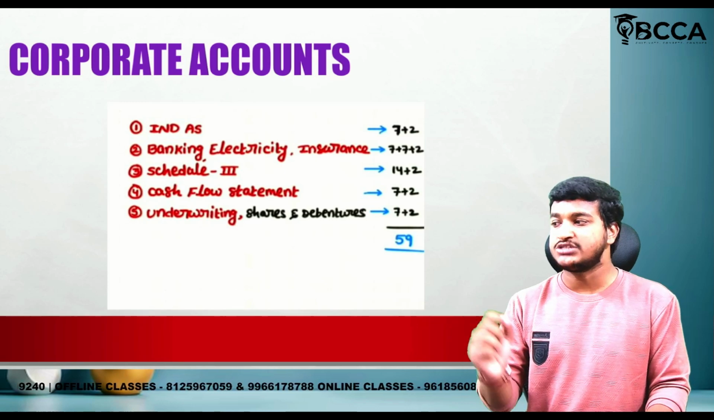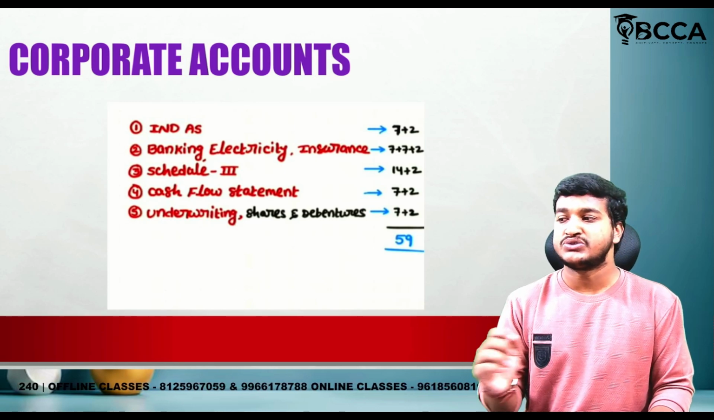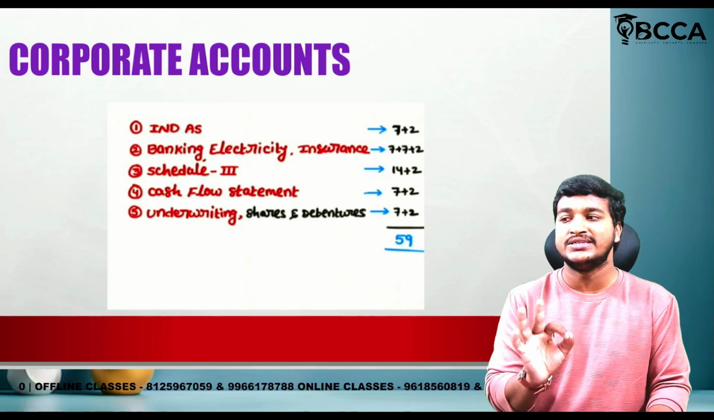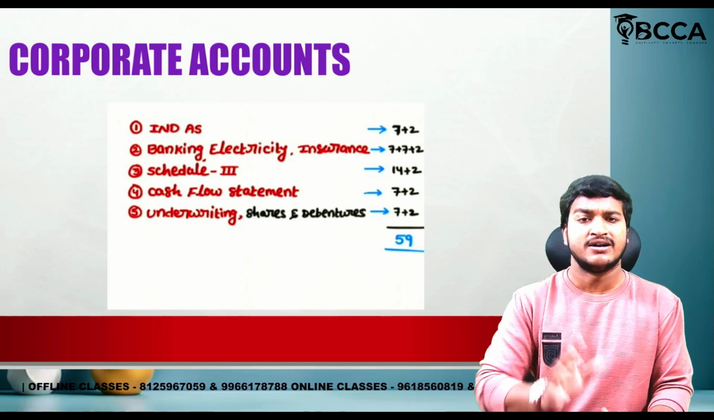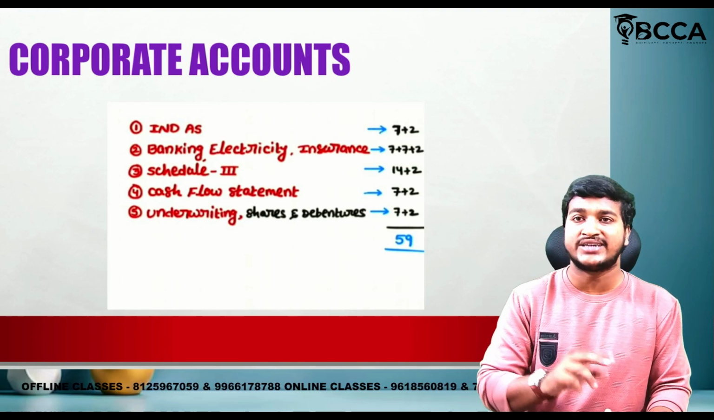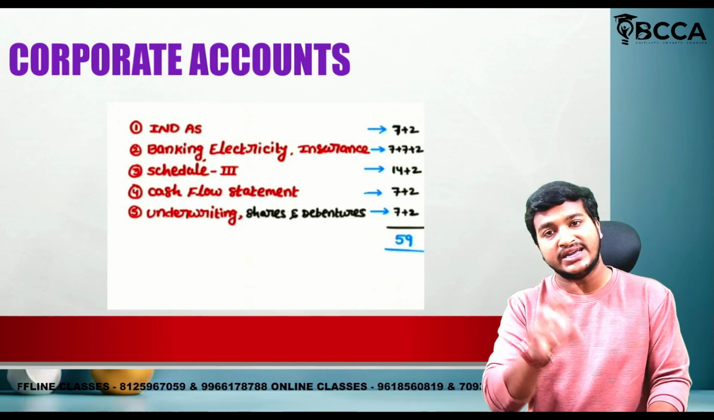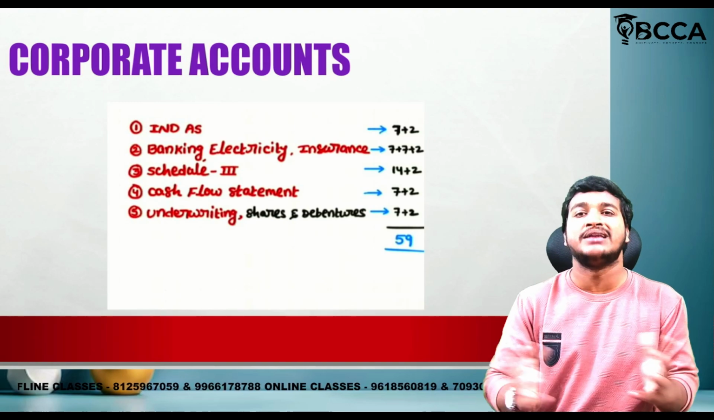Next one, cash flow statement. That is also 7 plus 2 marks. The MCQ is very easy, you can easily answer it. For the 7-mark question, they may ask the direct or indirect method. So please go through the pro forma. I covered that also in the marathon, but not in a detailed manner.